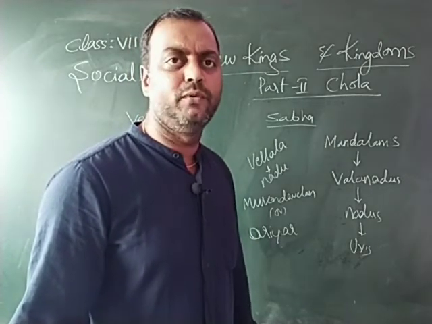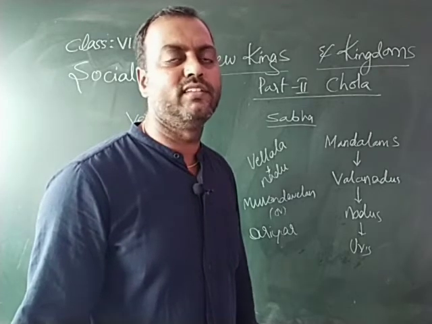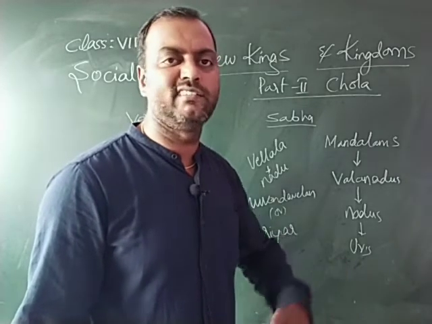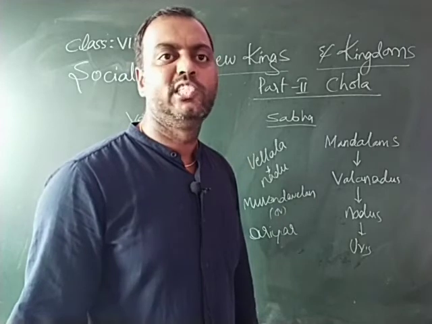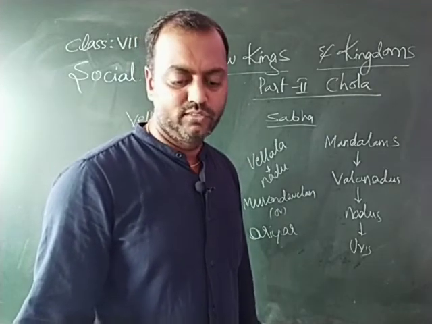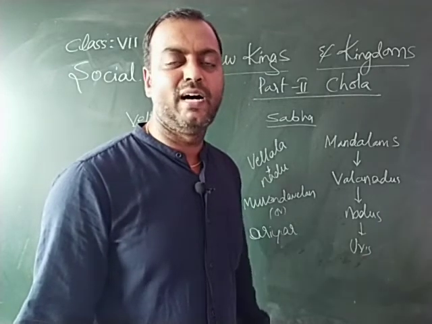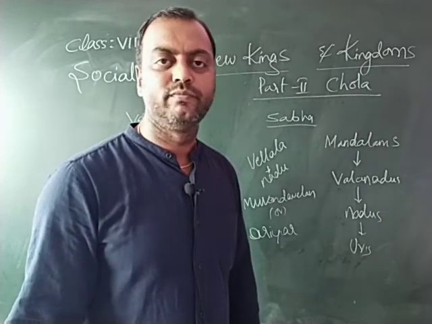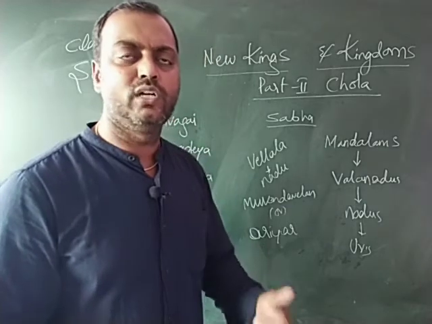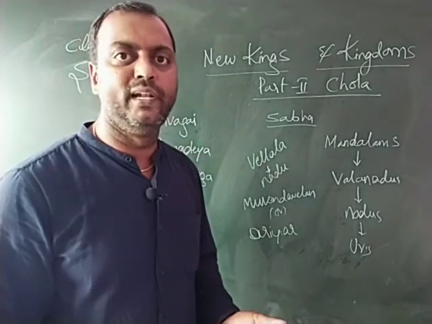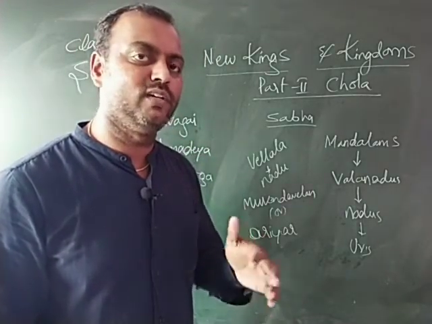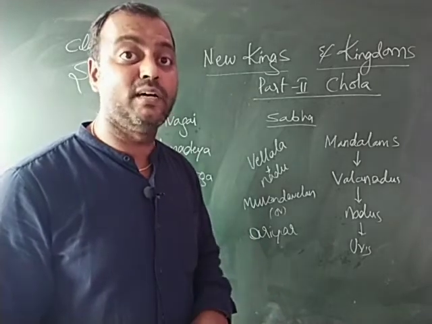The inscriptions from Uttar Merur were found in an excavation located in Chengalpattu district of Tamil Nadu. This provides the details of how these Sabhas were organized. The Sabhas had separate committees for irrigation, to look after the gardens, and to look after the temples. In order to look after all these things, there was a separate committee within the Sabha.